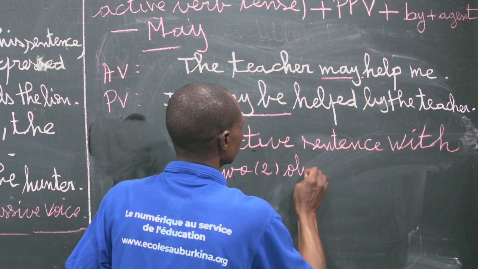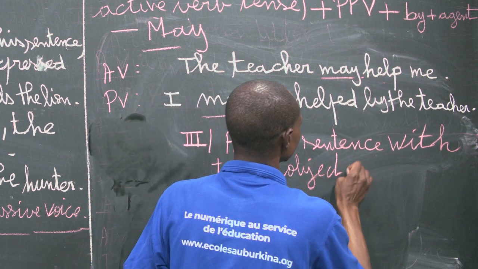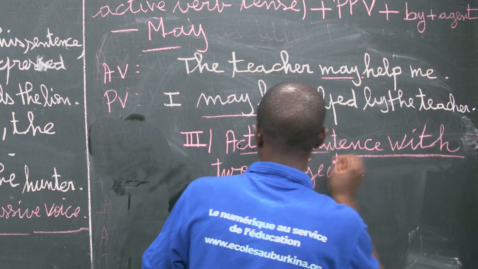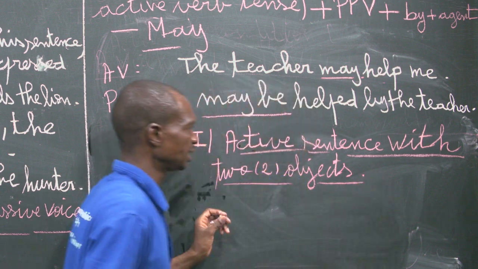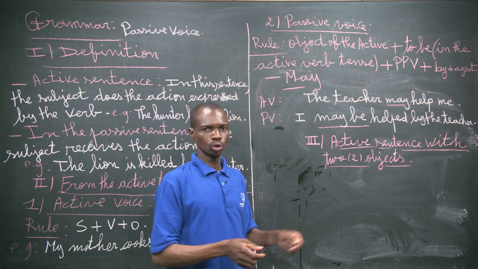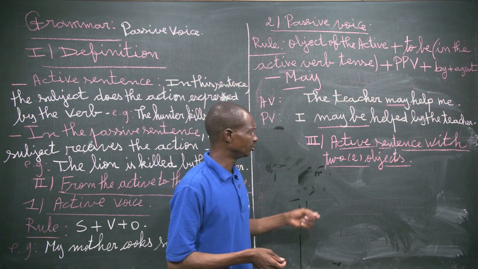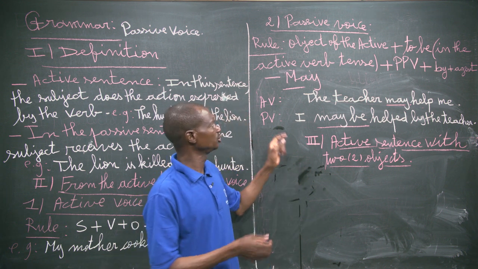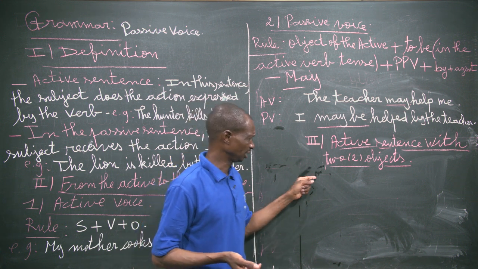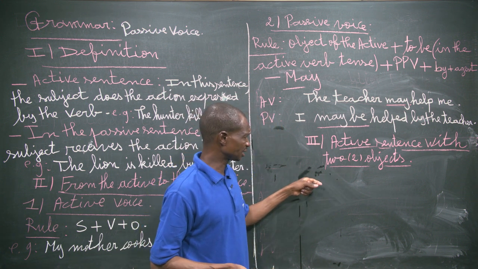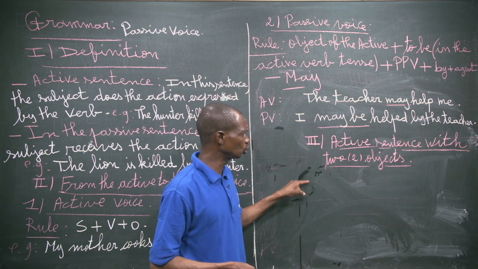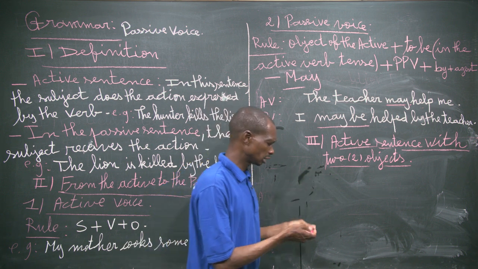Here there are some sentences which can have two objects. The examples that we gave here were with just one object. And here we are going to see what to do in case the active sentence has two objects.